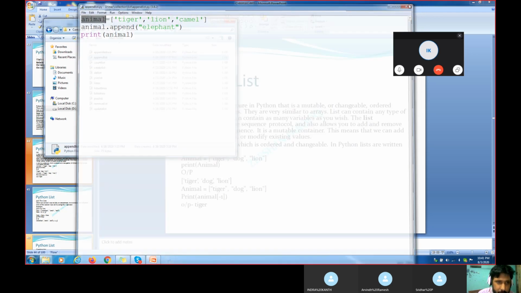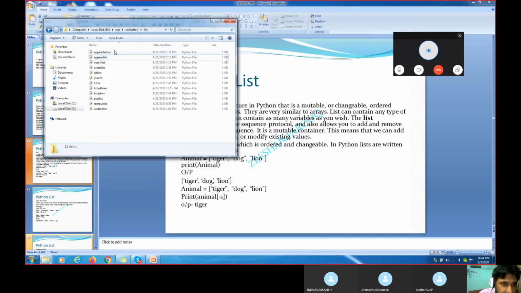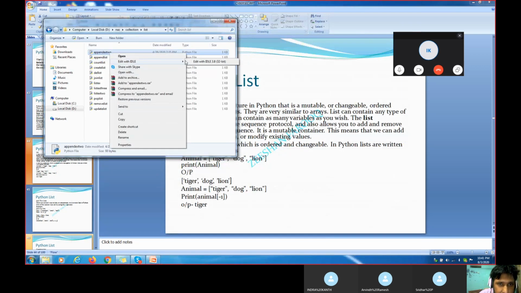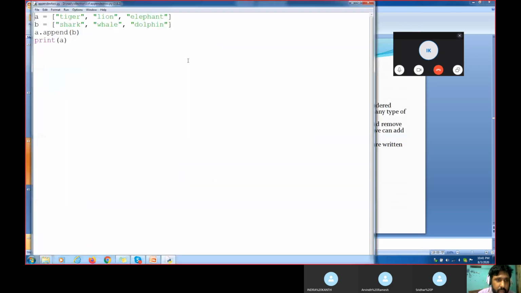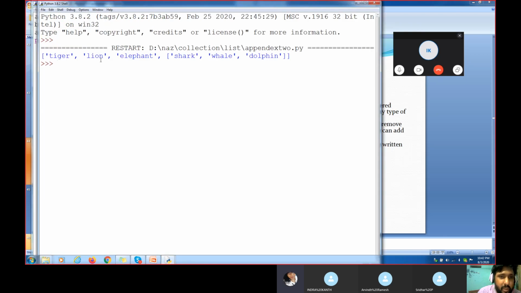Any questions still here now? Now let's see one more example of the append. What if I have two of them? A: tiger, lion, elephant. B: shark, whale, dolphin. A dot append B. See, with join we saw the example, two lists are getting joined, but here we try to do append.